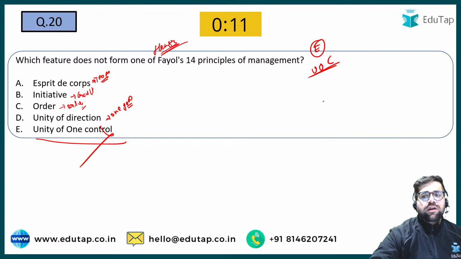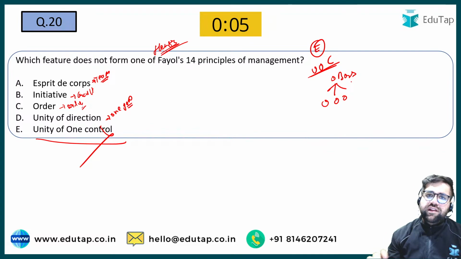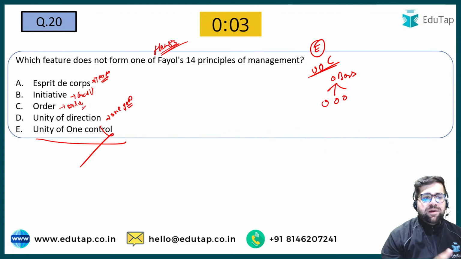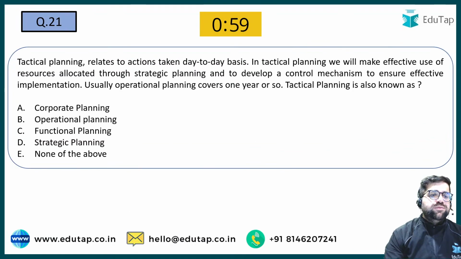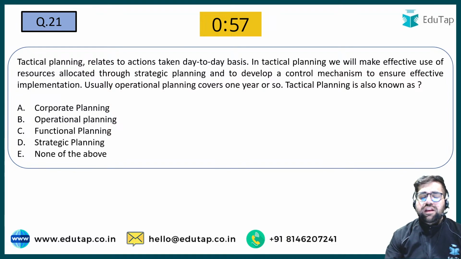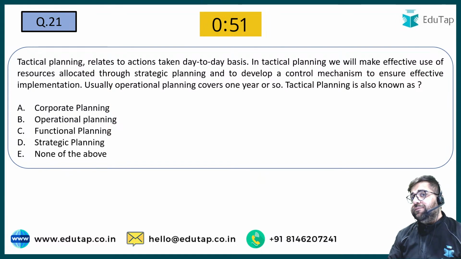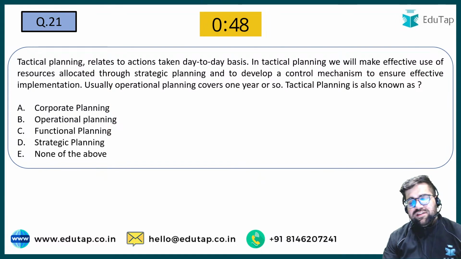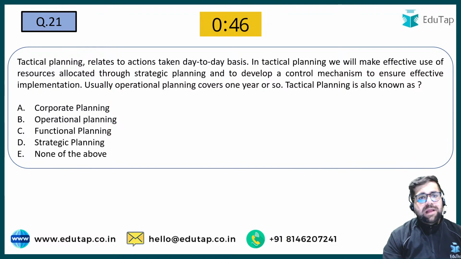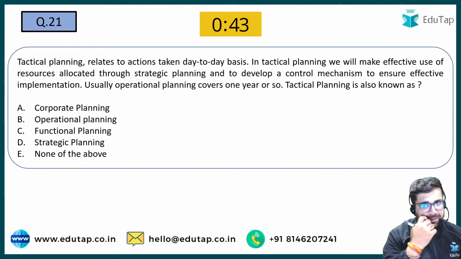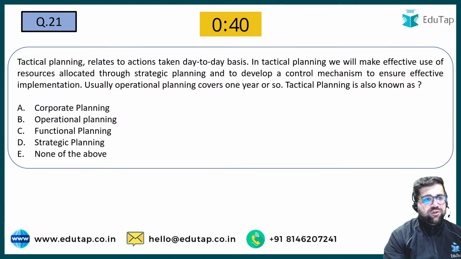Unity of command means that multiple people should have only one boss, because then only they will be able to receive all the directions from one boss. So it's unity of command, not unity of one control. So the answer will be option number E. Good. Now let's move to question number 21. Now we are talking regarding planning, so we are now discussing the chapter of general management. Let's see who answers question number 21 correctly. Tactical planning relates to the action on a day-to-day basis. In tactical planning, we try to make effective use of resources allocated through strategic planning and try to develop a control mechanism to ensure effective implementation.